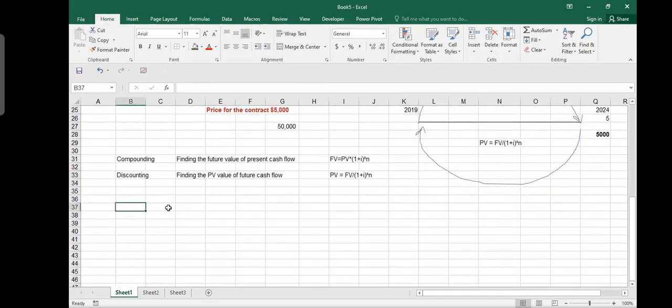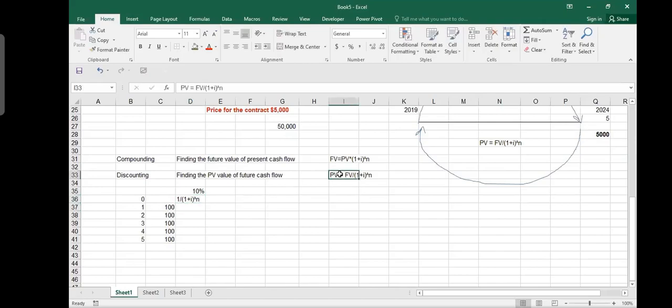So let's suppose you have year 1, year 2, year 3, year 4, and year 5, and you receive some amount, say $100 every year. But the $100 in year 5, year 4, or year 3 is not equal to your $100 today, which is year 0. So you have to discount it and find a discount factor. Let's suppose we discount it at 10%, and our factor is 1 divided by (1 plus i) to the power n.